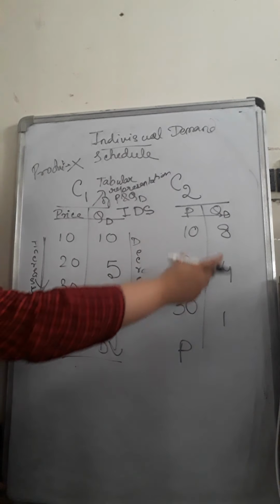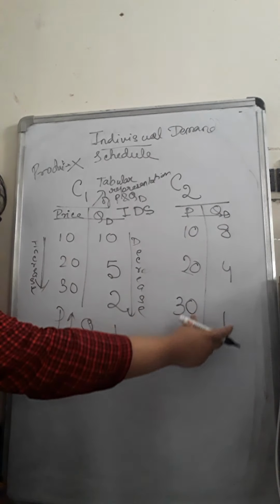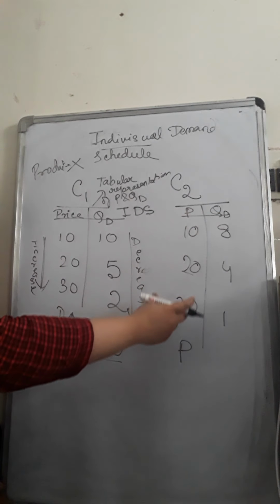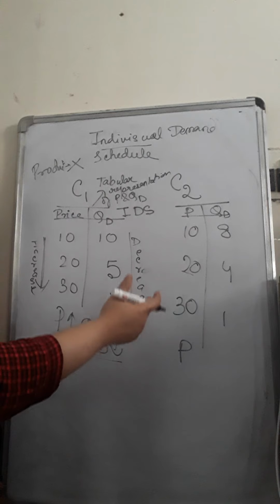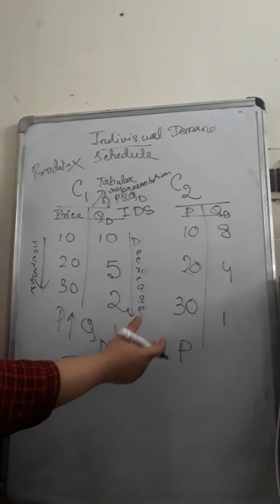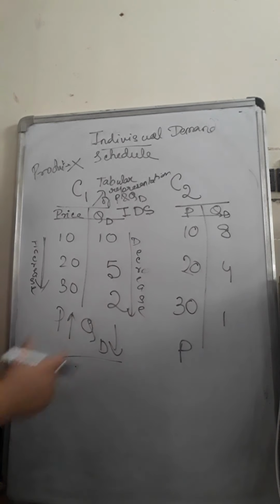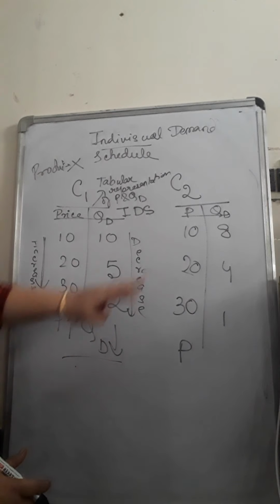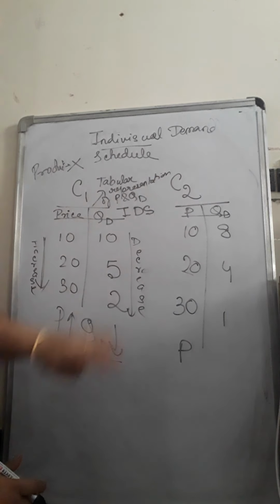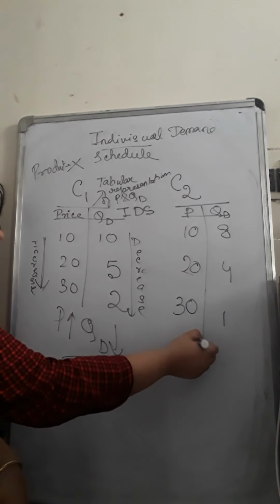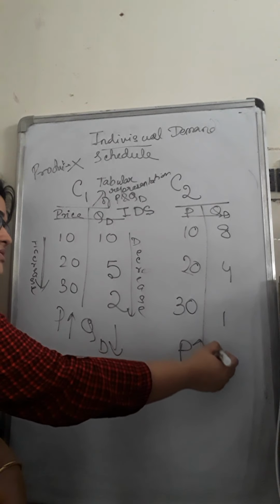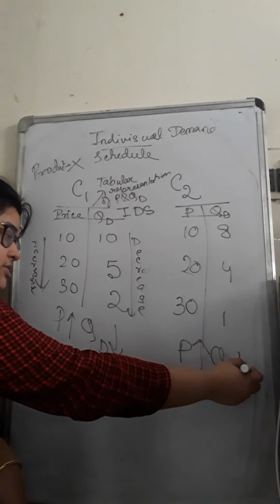Because it shows the quantity demanded in relation to the prices in tabular form, table form. The table form of getting the prices and quantities is known as a schedule. So this is the demand schedule for consumer 2. From here also we find that as price increases, he demands less quantity.